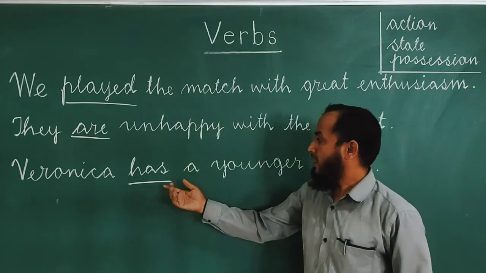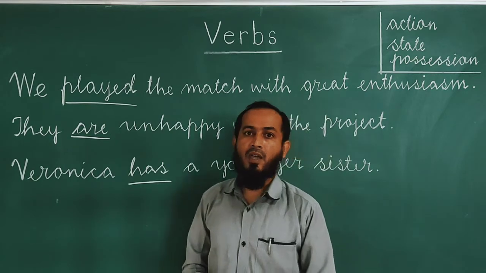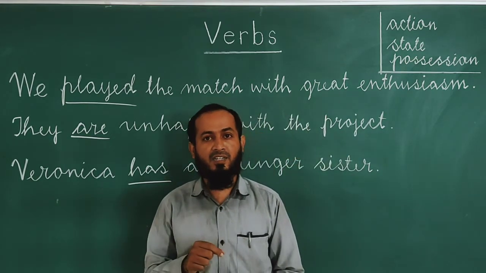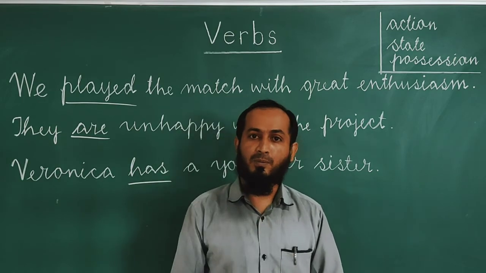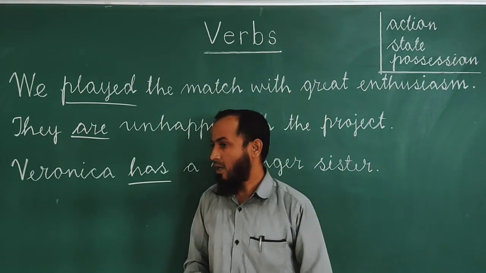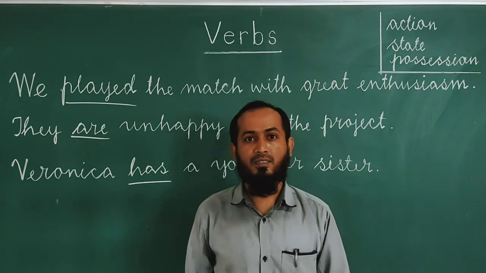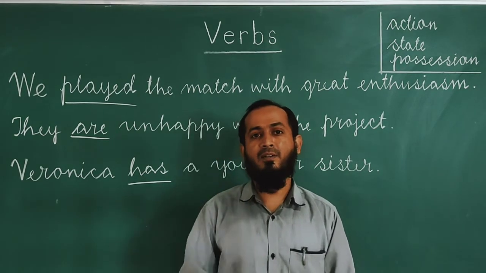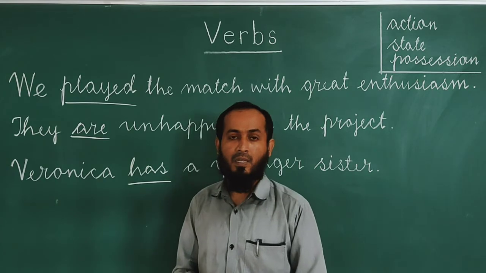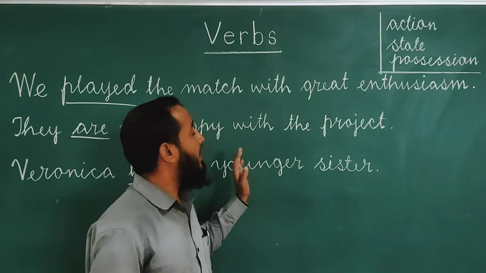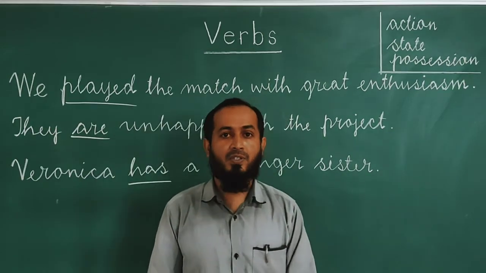Then has. I have a car. In this sentence, have is a verb. Then I had a car. We had a car. In this sentence, had is a verb. Clear? Now let us learn types of verbs.